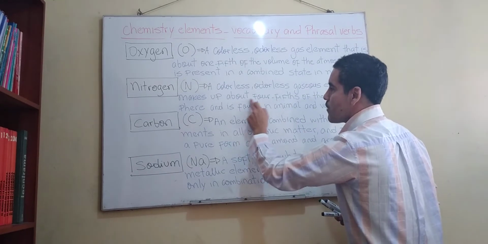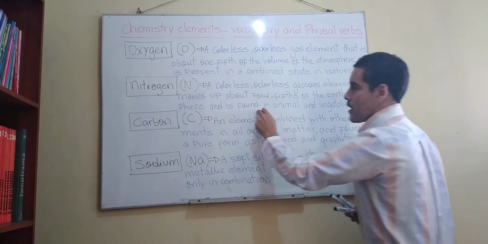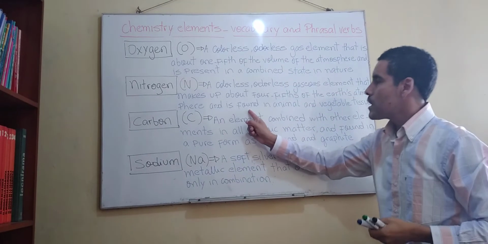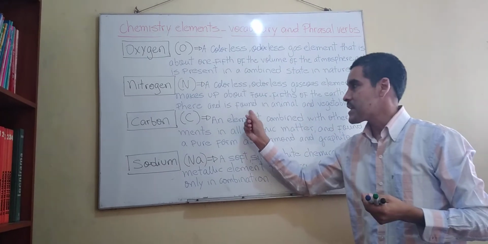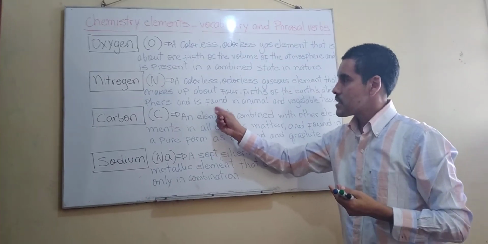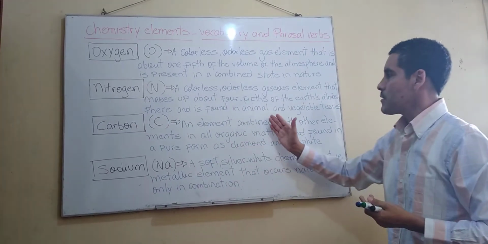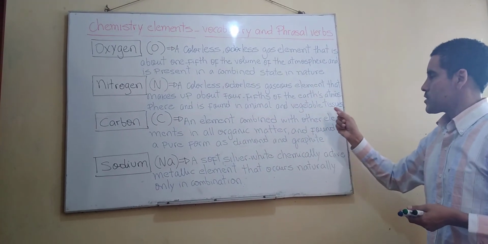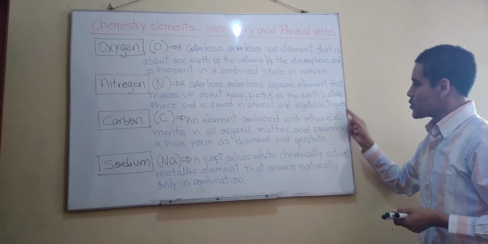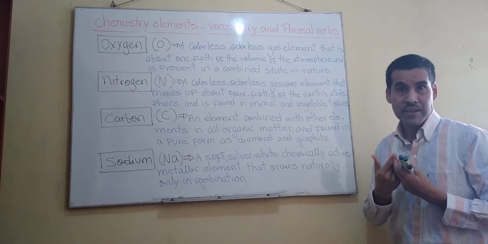And is found. Do you remember this verb, found? Is the past tense of the verb find, el pasado del verbo find, encontrar. Entonces aquí se entiende como y es encontrado, ¿ok? And is found in animal and vegetable tissues. Tissues. ¿Se acuerdan de la clase de human anatomy?